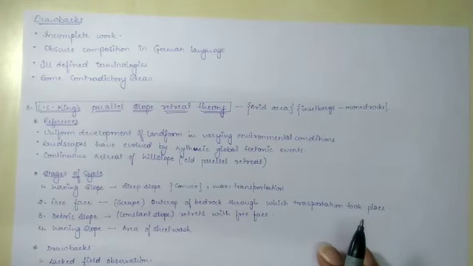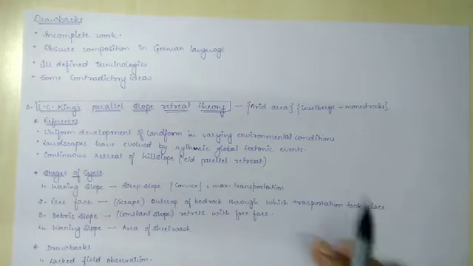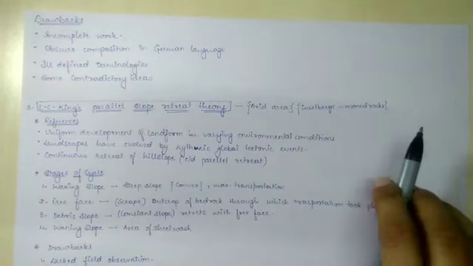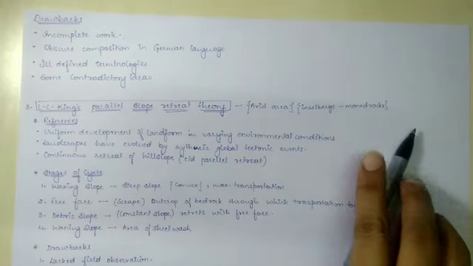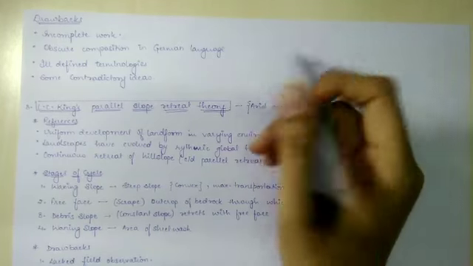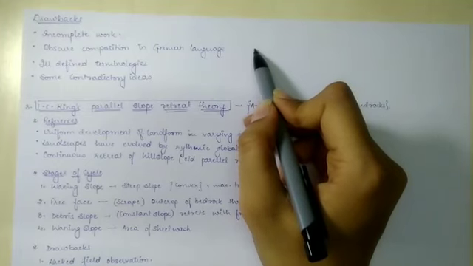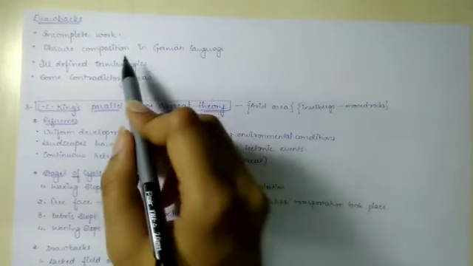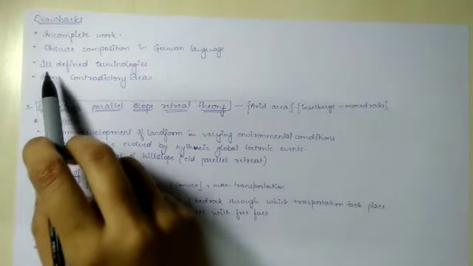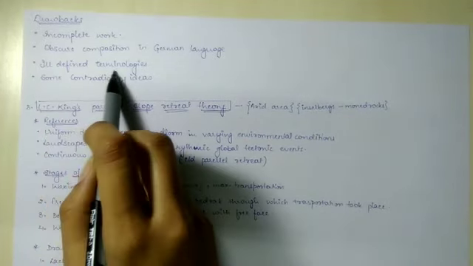The major drawbacks of this theory are, first, the work or the theory is incomplete because of the uncertain death of Penck. Next is obscure composition in difficult German language. This whole theory is in German language, which makes it difficult to interpret by other scientists. Next are ill-defined terminologies.